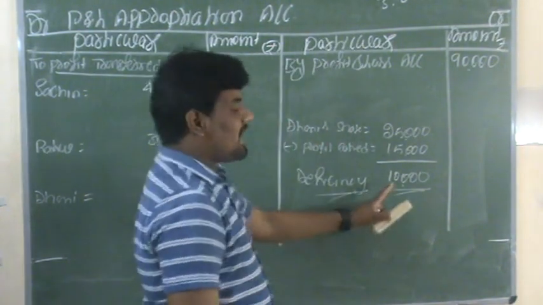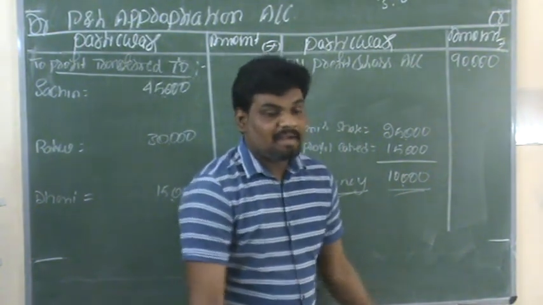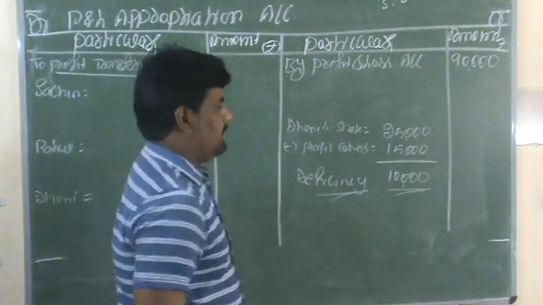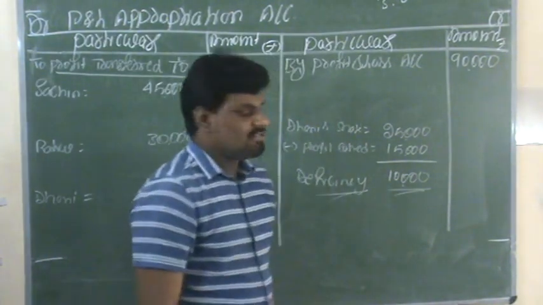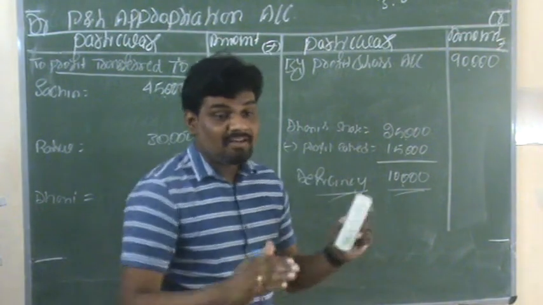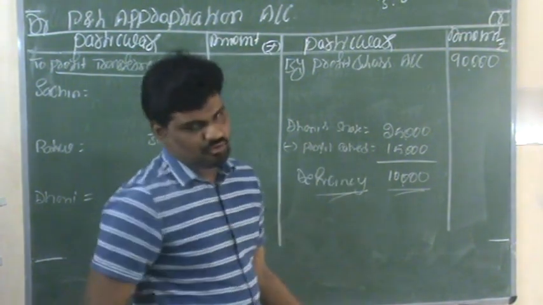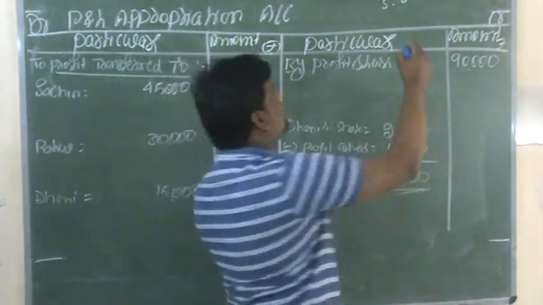This deficiency amount the old partners need to pay. So this deficiency amount of 10,000 rupees, the old partners need to pay according to their ratio. The ratio is 3:2.